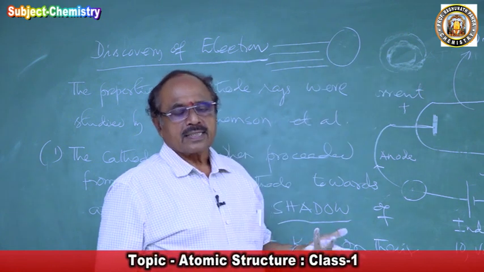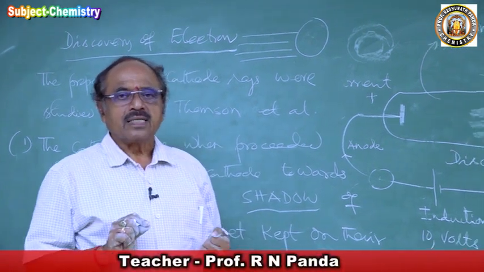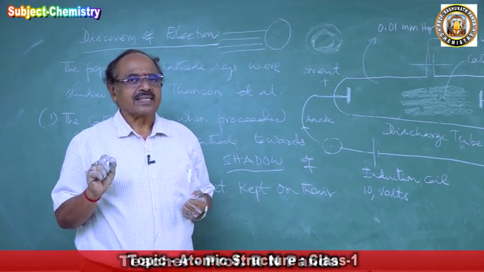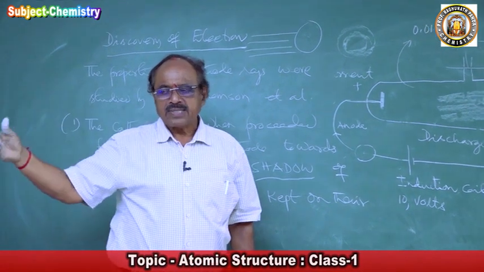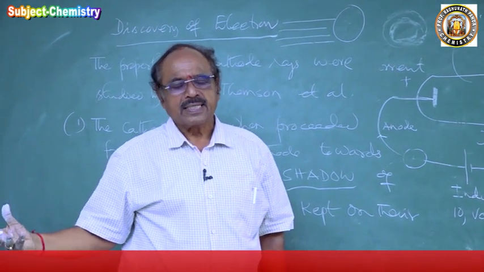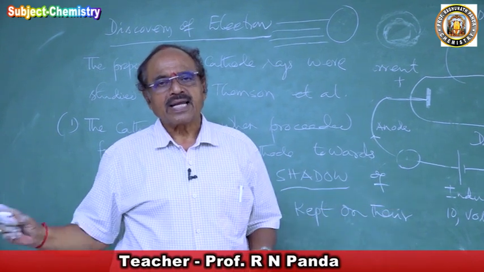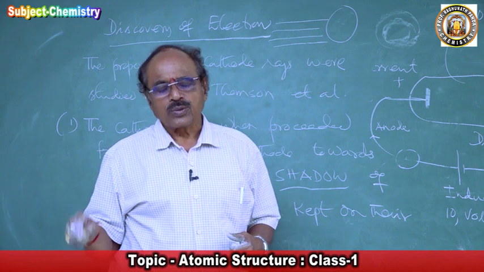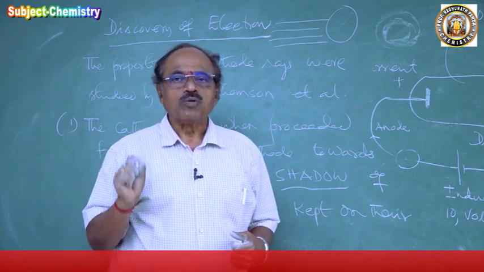Hence they concluded that the cathode rays must be propagating in a straight line like light, because the cathode rays are producing the shadow of the opaque object.